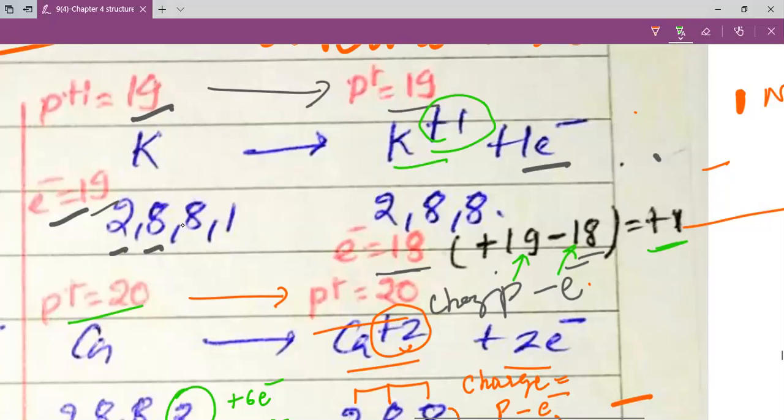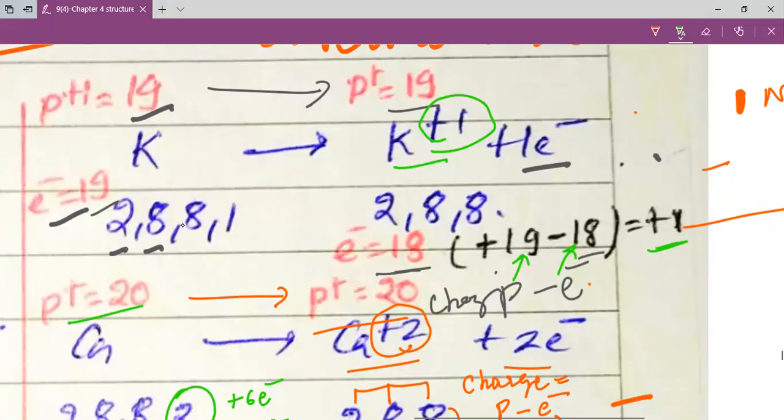Same way, my dear students, if we look at sulfur, 2,8,6, to achieve the octet, this sulfur gains 2 electrons and makes the octet complete. So now the new electronic configuration is 2,8,8. Octet has been achieved, but the number of electrons has increased from 16 to 18. So now if we calculate the charge, the charge is equal to number of protons minus number of electrons. Number of protons is 16, number of electrons is 18, and thus minus 2 charge can be written on sulfur. So this is how, my dear students, we can understand the formation of the anion.